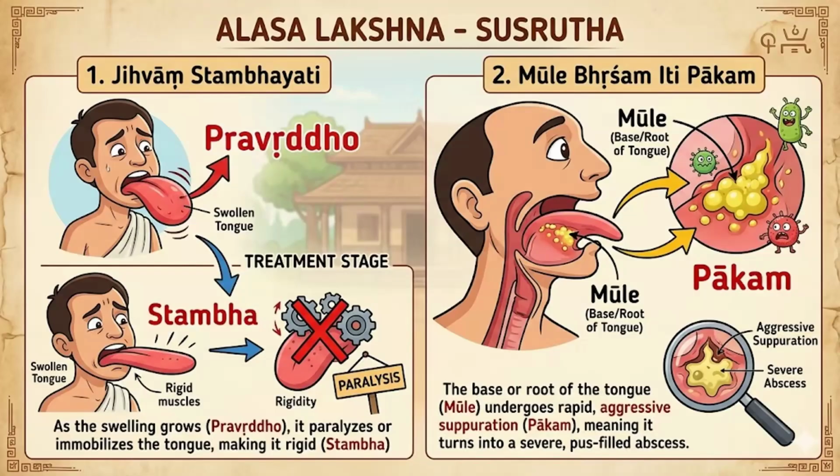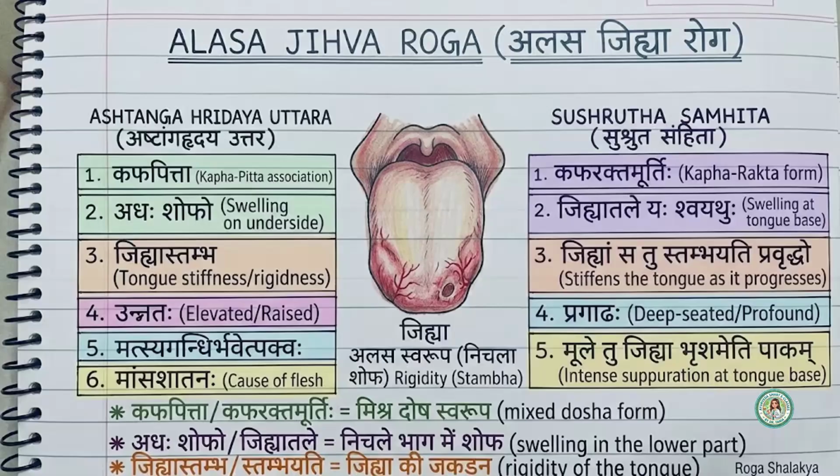Jihvam Sthambayadi. Moolam Brisham Idi Pagam. So Moola at the root, it becomes Paga. It undergoes rapid suppuration or Paga. So what are the differences? One is Kabapitta, Sushruta Kabarekta, Adha Shopha, whereas Sushruta mentioned Jihvatala Shvayadu.